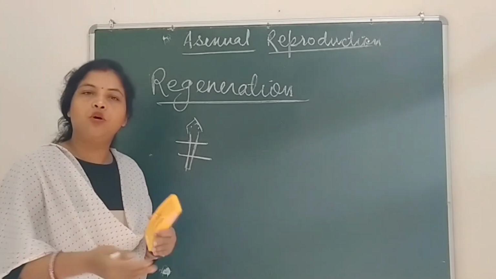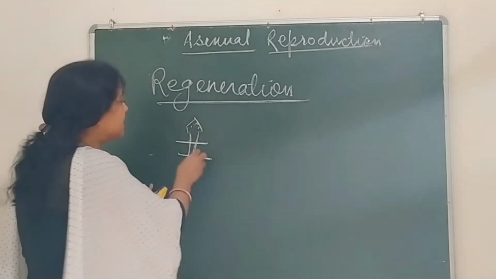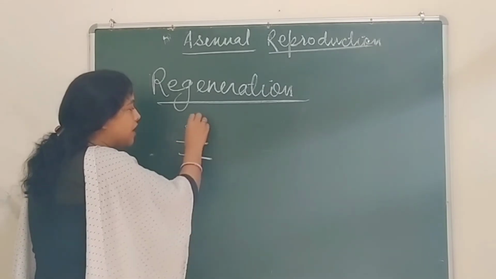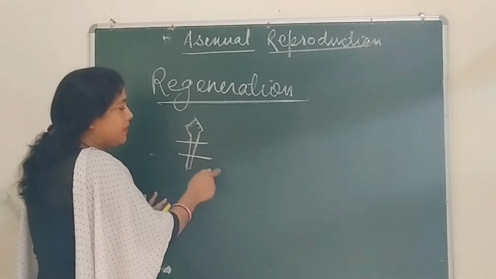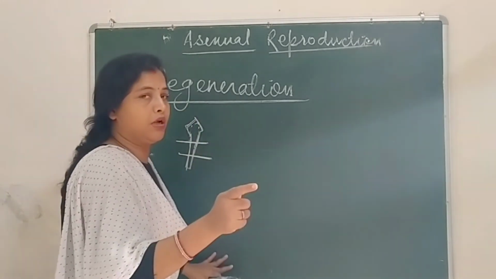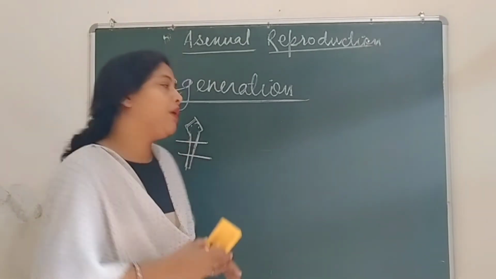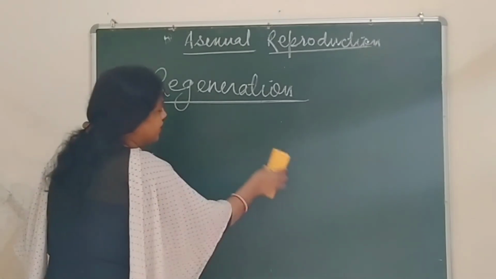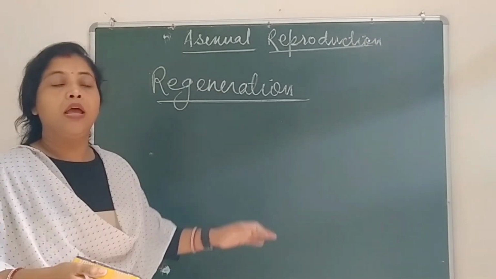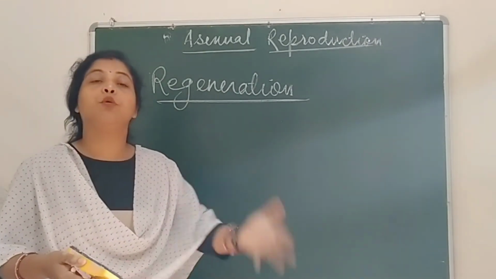And as I told you, it occurs in unfavorable conditions and accidentally. We may also take the example of Hydra. If Hydra's body is cut, it develops and regenerates its body parts.